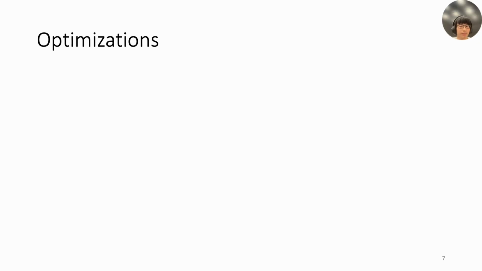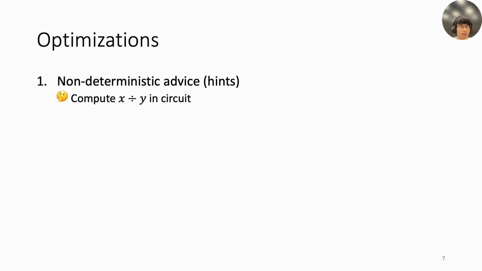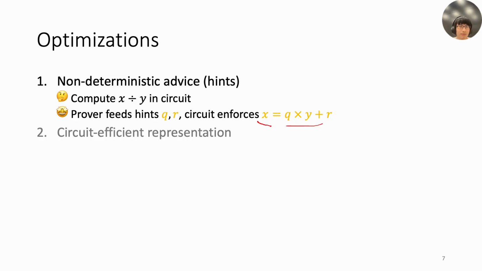To improve the efficiency of our circuits, we leverage various optimizations. A standard technique is to use non-deterministic advice or hints to save the circuit size. Taking division as an example, we do not emulate the division operation in circuit. Instead, we ask the prover to provide the quotient Q and the remainder R as hints. Then, the circuit only needs to enforce the equality between X and Q times Y plus R.